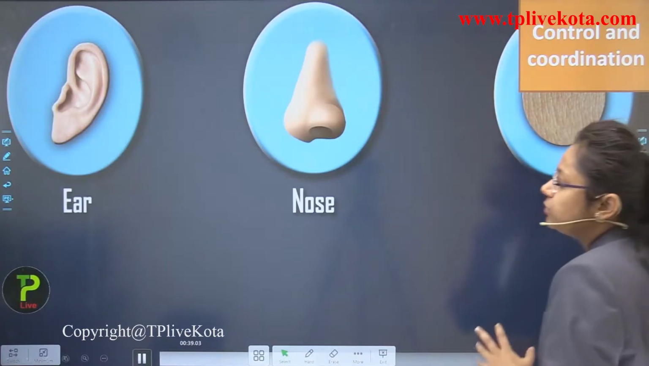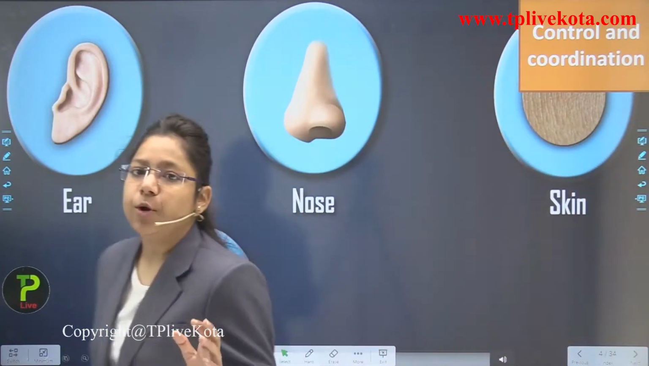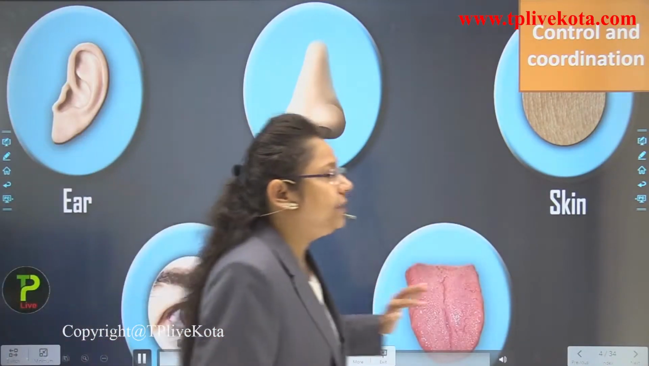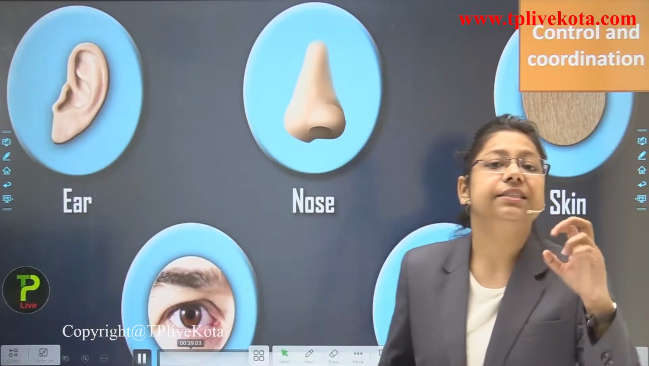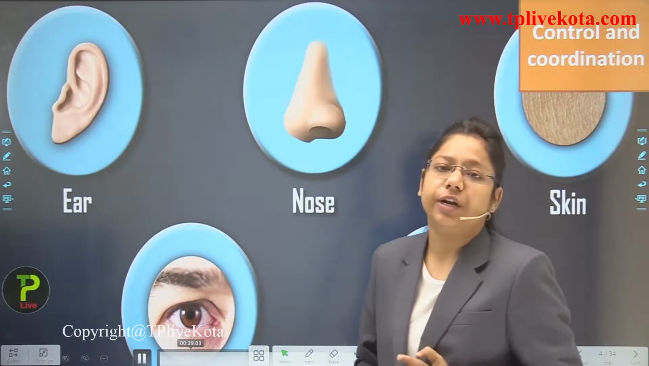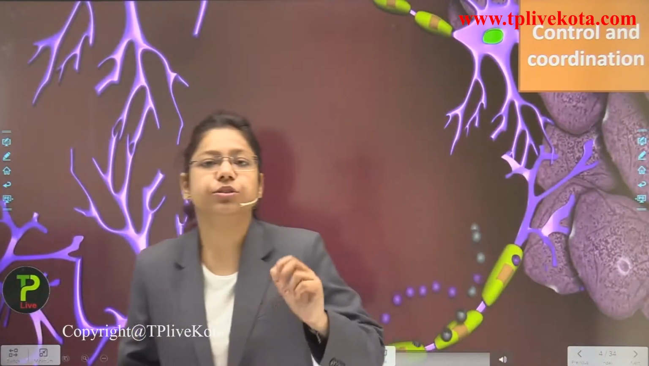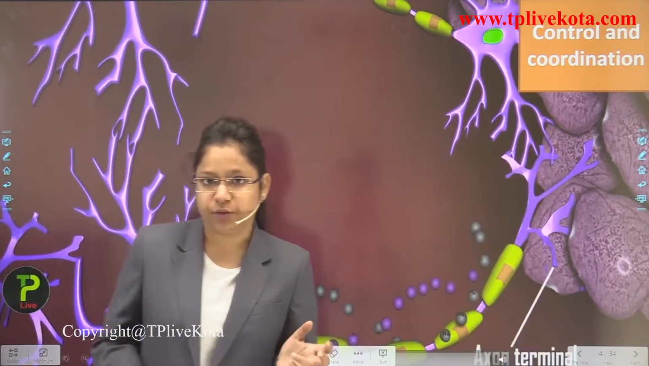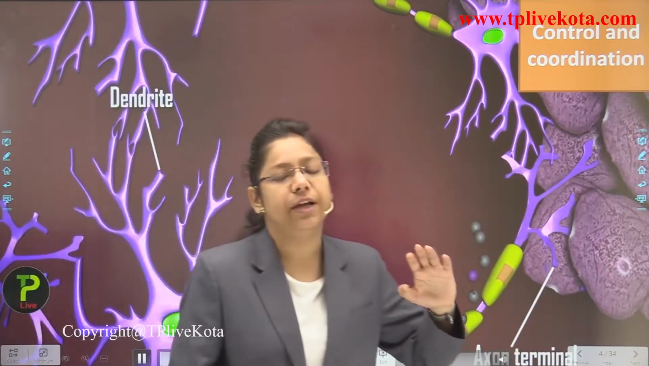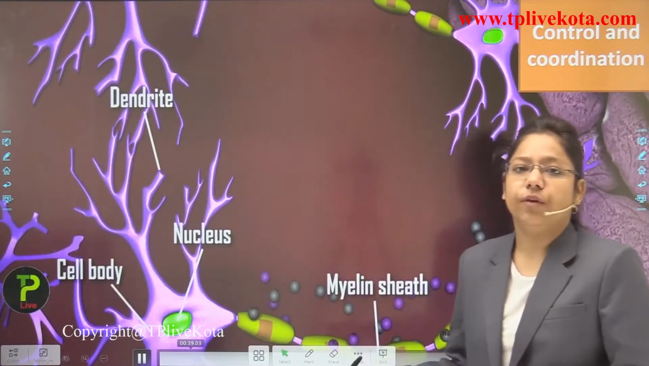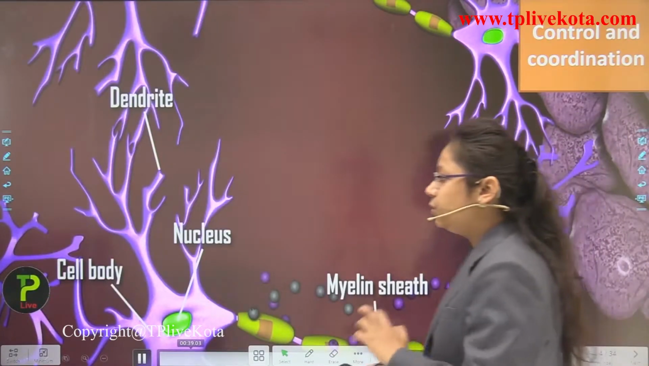Now, if you see our body parts, the main ones are the ears, nose, skin, eyes and tongue. These are the sensory organs located in the human body that regulate coordination. Now we are going to take an overview of the structure of the neuron. In life processes we have also learned about the structure of the neuron, but let us take a look again so that we do not forget it.